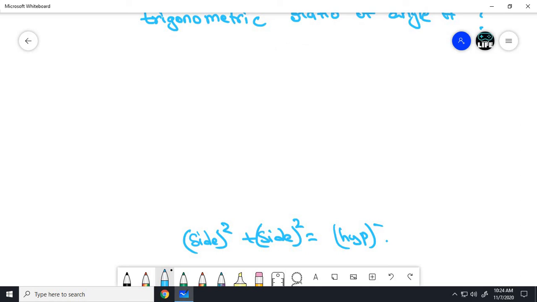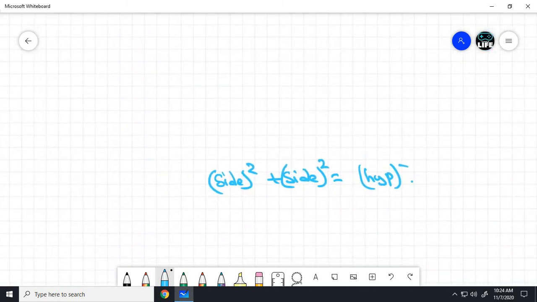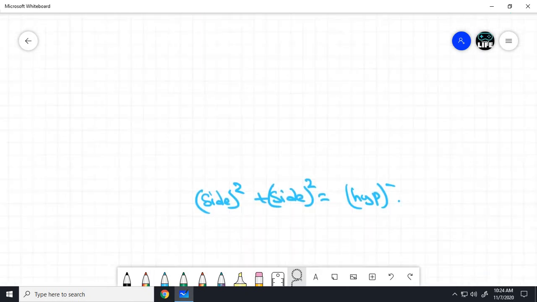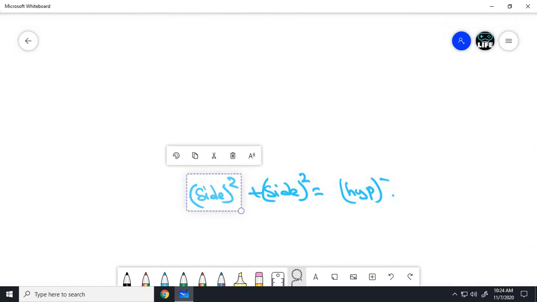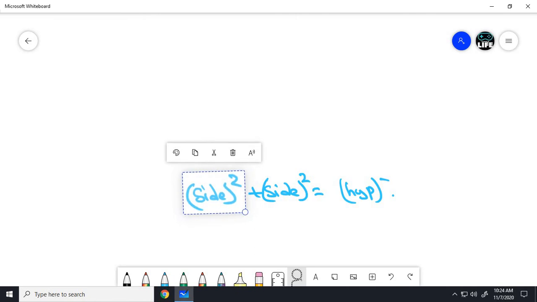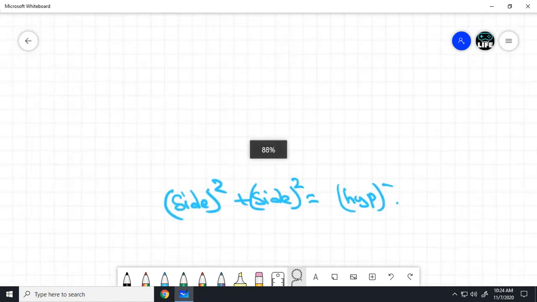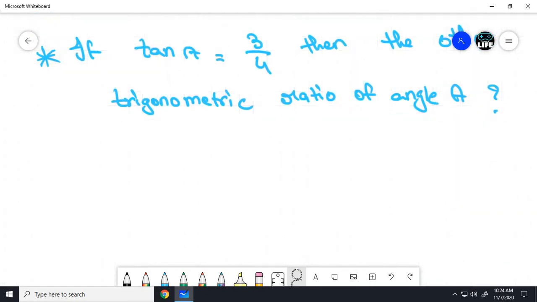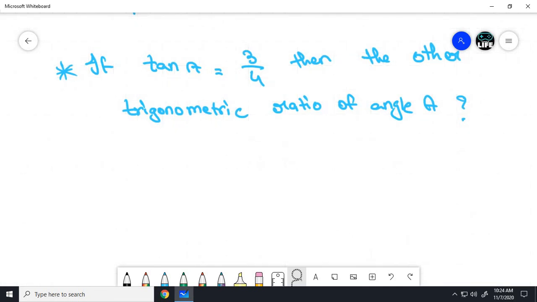First let's do the sum. So sorry for the disturbances from the outside. So let's solve this sum. What is given? If tan A equals 3 by 4, then the other trigonometric ratios of angle A. So they have asked you like this.